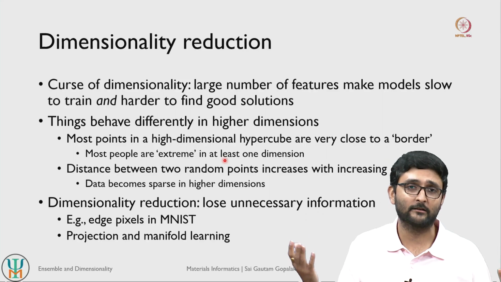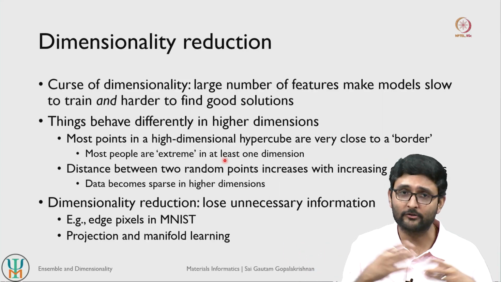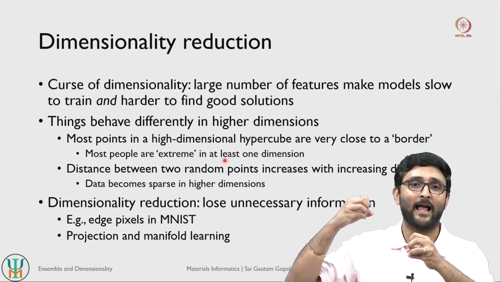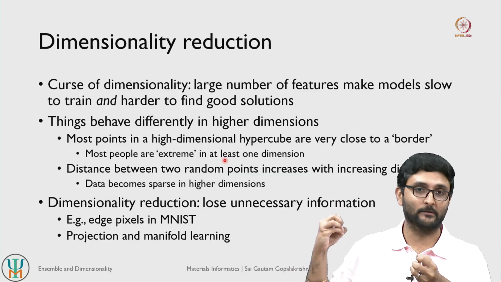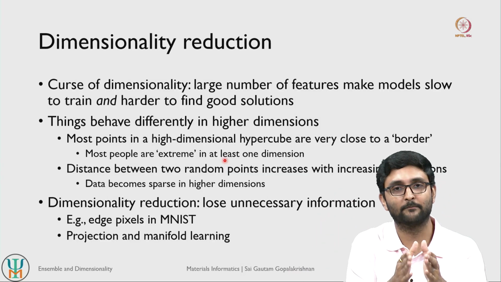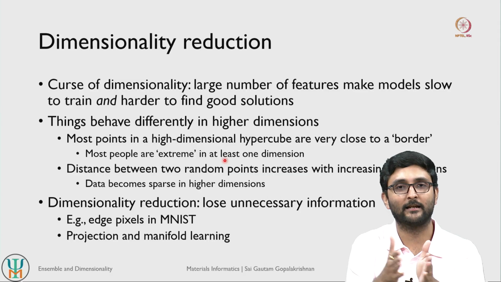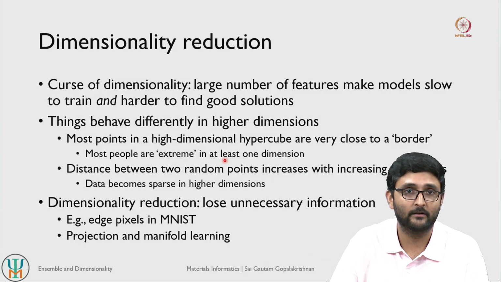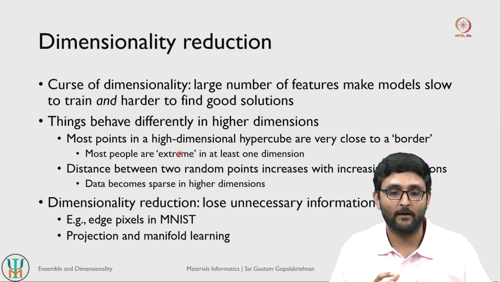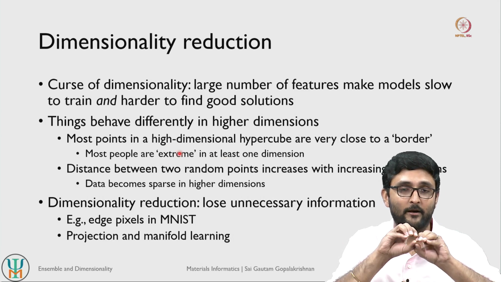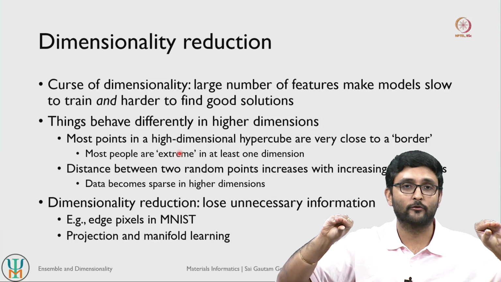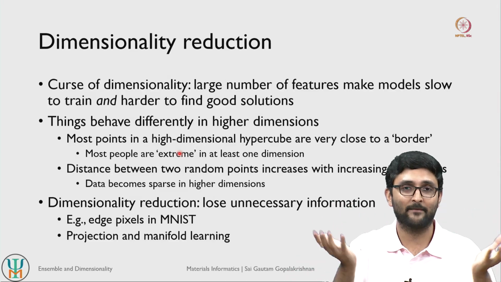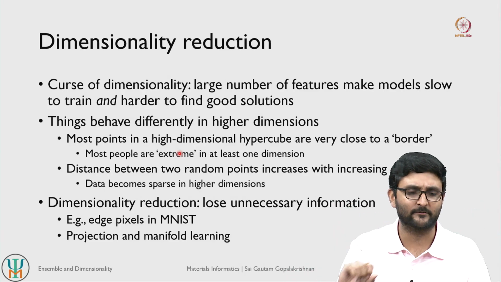So you have so many ways of classifying your data point, and since you have so many ways of classifying, each data point chooses to aggregate to as extreme a position as possible, compared to a simpler classification where most data points are fairly close to one another. So this is again one problem with respect to high dimensions. Whenever we have high dimensions, we have data points that sort of move very close to the extreme situations or move close to the borders of the high dimensional space.